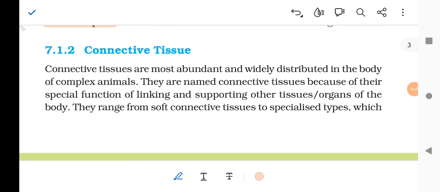Connective tissues. The connective tissues are most abundant and widely distributed in the body of complex animals. They are named